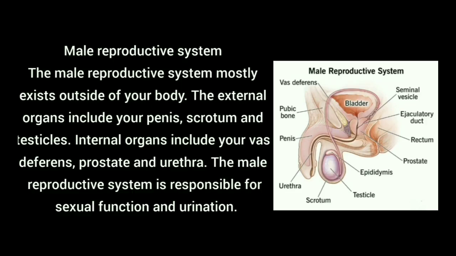The male reproductive system mostly exists outside of your body. The external organs include your penis, scrotum and testicles. Internal organs include the vasa deferens, prostate and urethra. The male reproductive system is responsible for both sexual function and urination, but in females it is meant only for sexual function. Most of the male reproductive system is on the external side, like the penis, testicles and scrotum, with internal organs like the prostate, vasa deferens and urethra.